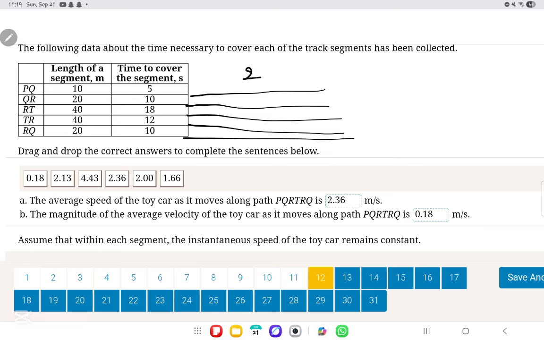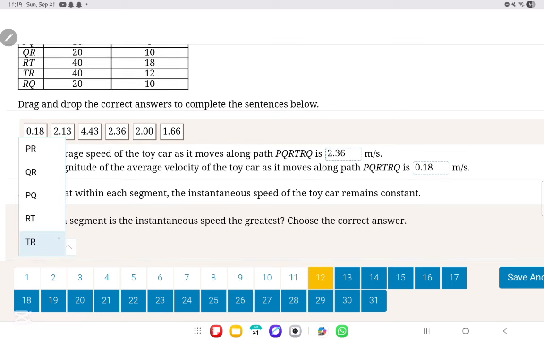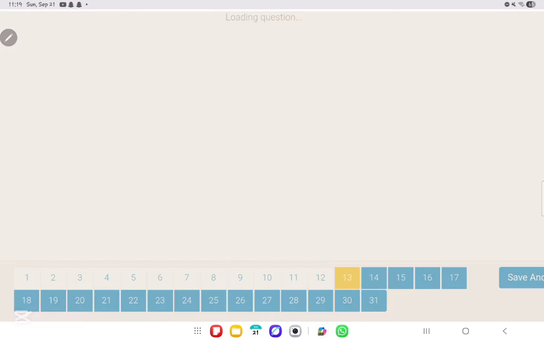QR, it's 20 over 10, which is 2 as well. 40 over 18 is 2.22. 40 over 12 is 3.33. And then 20 over 10 is 2. So which one is the greatest instantaneous speed? It's this one, which is TR. So the segment TR has the greatest instantaneous speed.